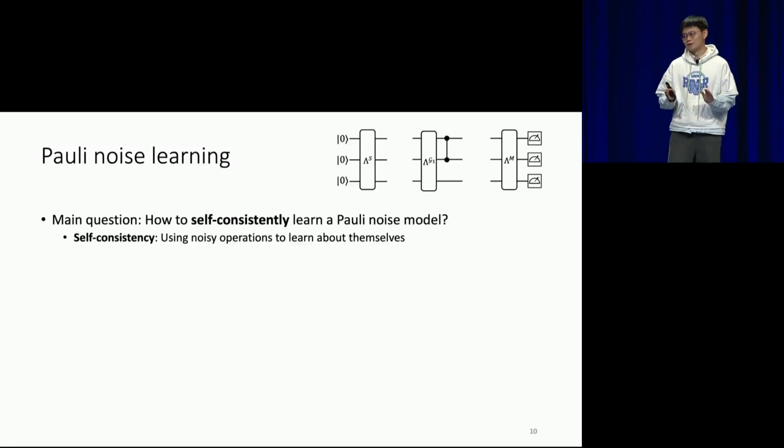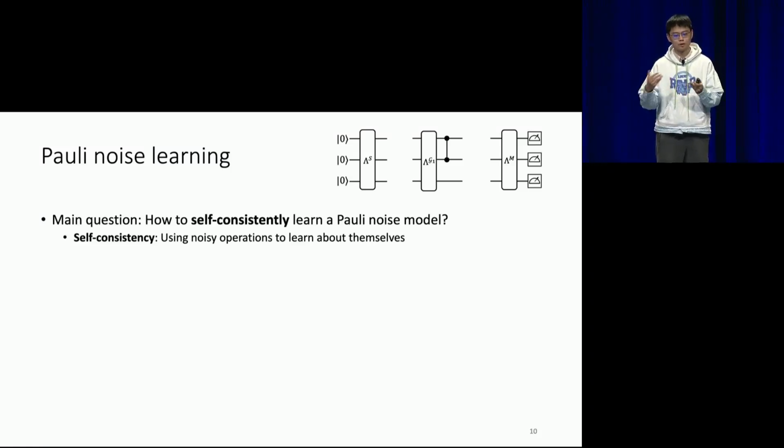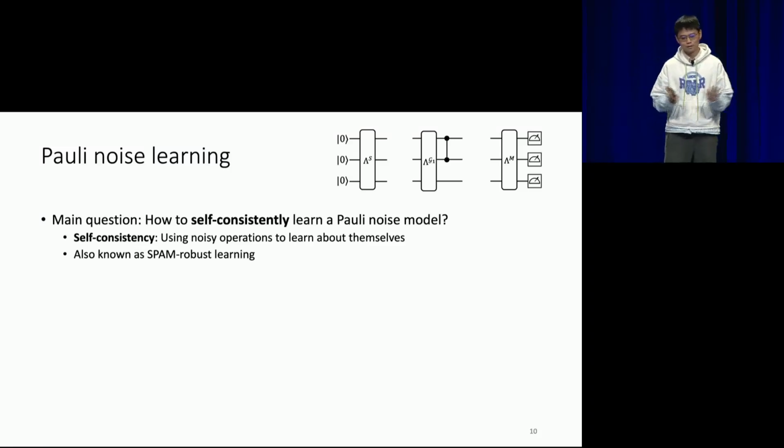Okay, great. So the main question of my talk today is the following. How do we self-consistently learn a Pauli noise model? Here, by self-consistency, I basically mean I just want to use all these noisy operations to learn about themselves. This is also known as learn everything SPAM-robustly. But here, I also want to learn the SPAM itself. So basically, I want to learn everything with noisy preparation, noisy measurement, and noisy gates.